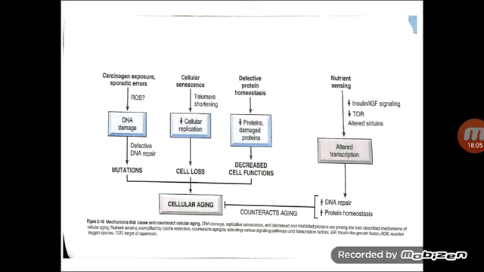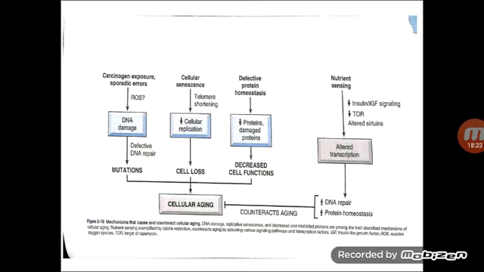So, this is a schematic diagram wherein you can see the various factors and mechanisms by which cell aging takes place. The above ones highlight the factors, and the following ones are the mechanisms.